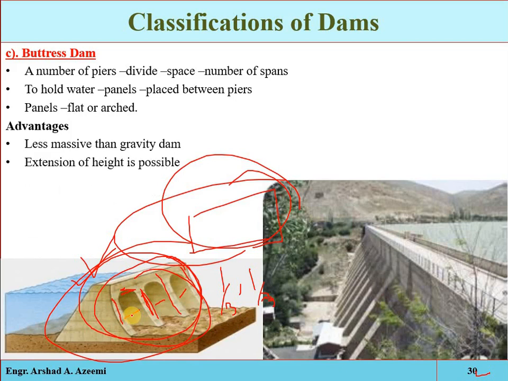Extension of height is possible. We can increase the height, but remember that if the impact of the water pressure is more, then chances of failure will occur and the dam will fail. Concrete volume used is less. And the disadvantage is that skilled labor is required for the proper construction.